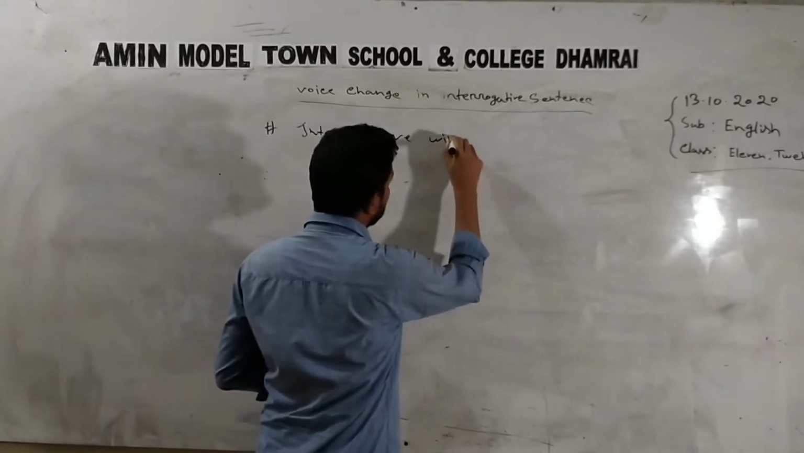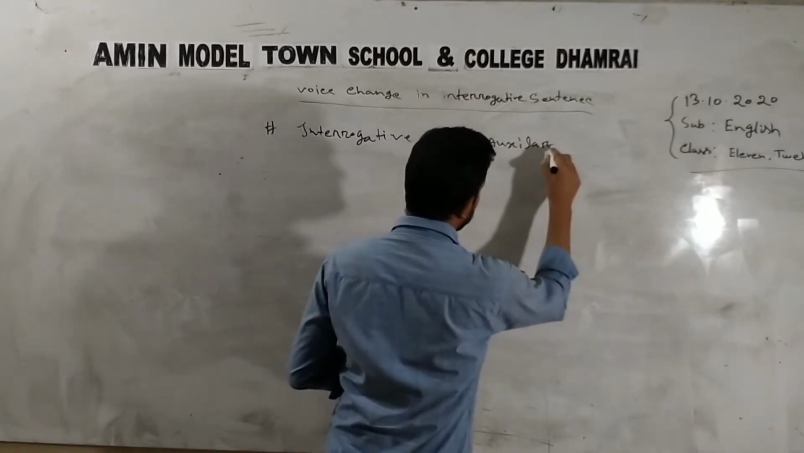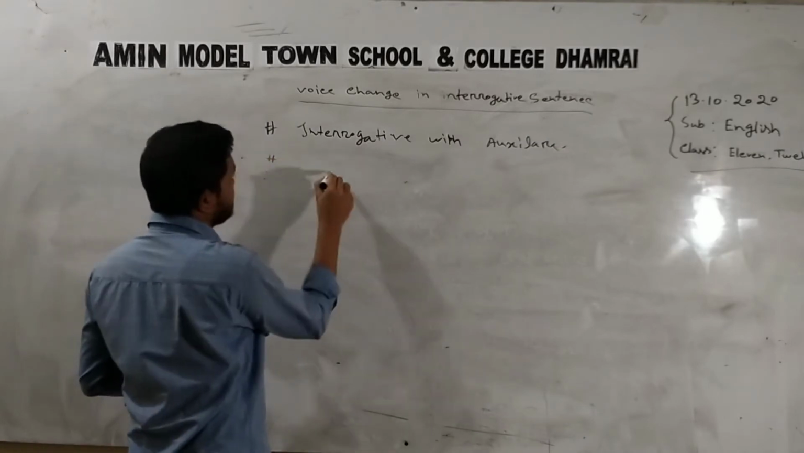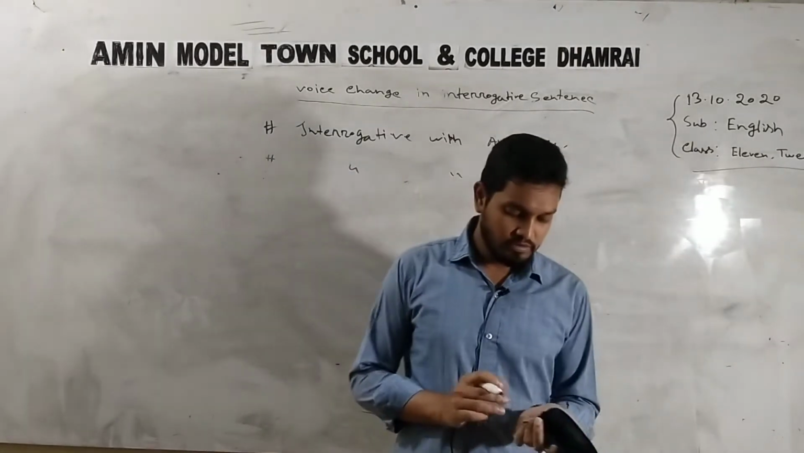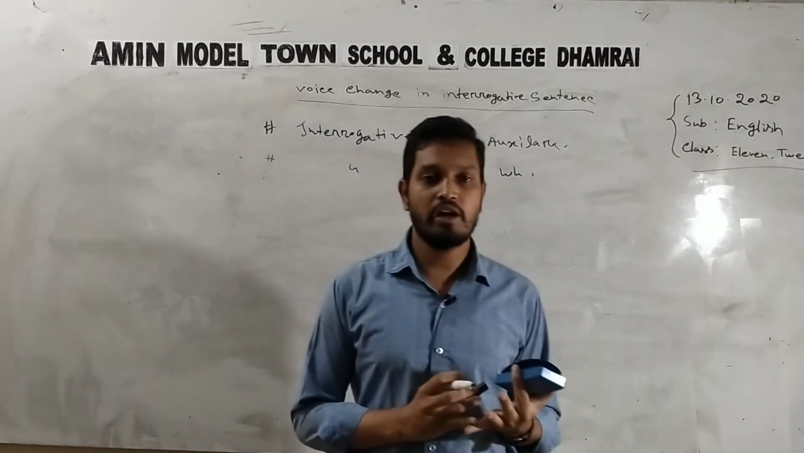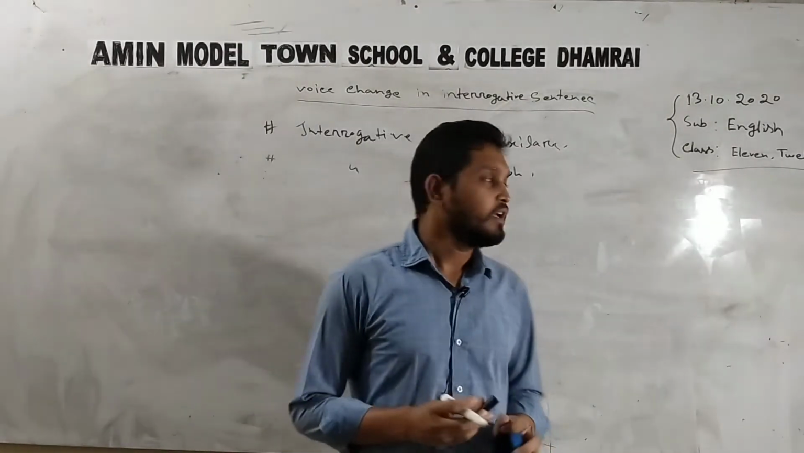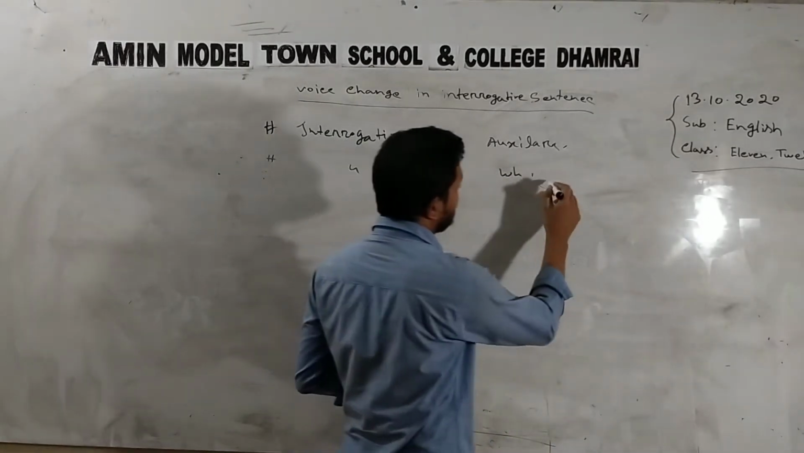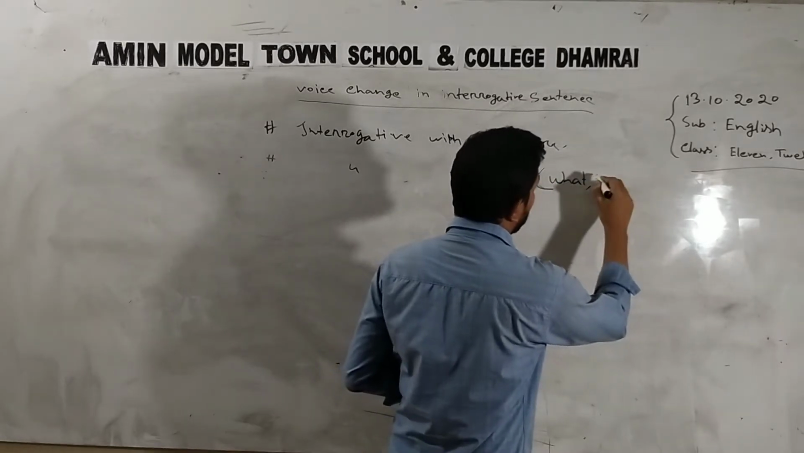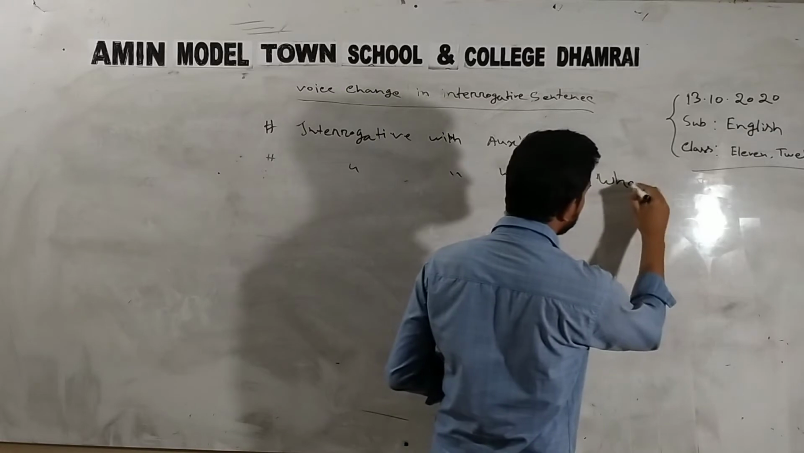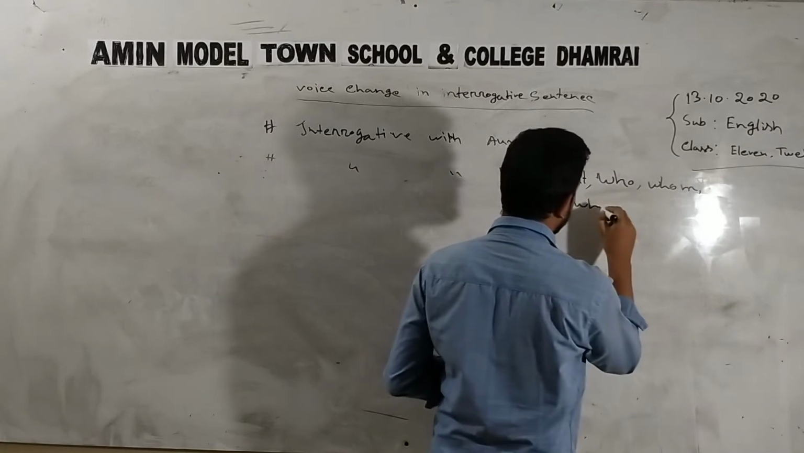With interrogative with auxiliary, and second, interrogative with WH. As we know, WH questions are what, which, why, how, where, whom, who, that all are the WH questions. In WH questions we will see what, how, who and whom, and another is which.